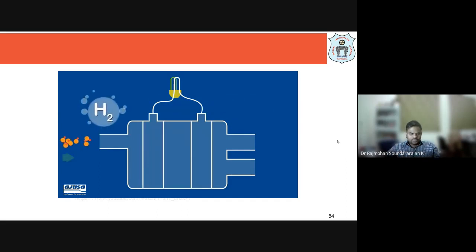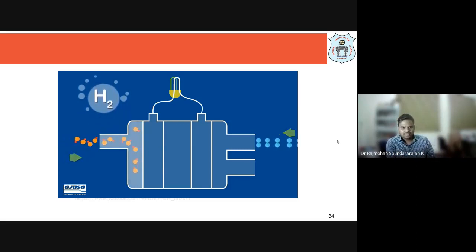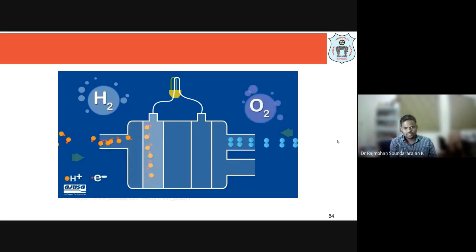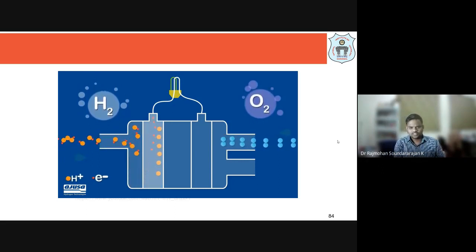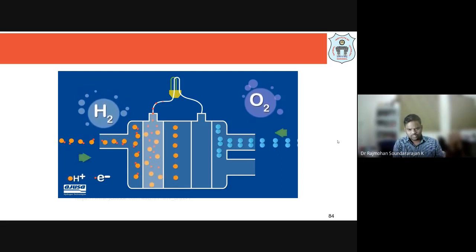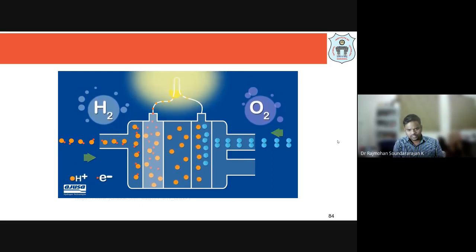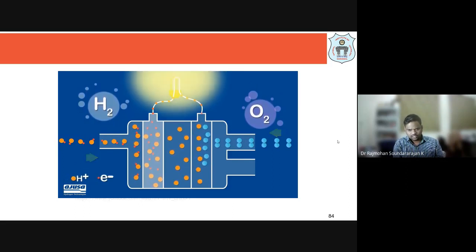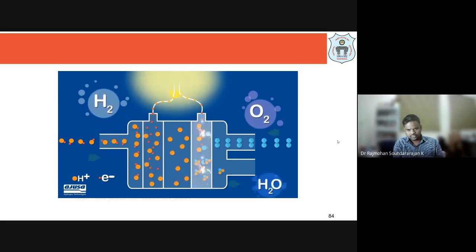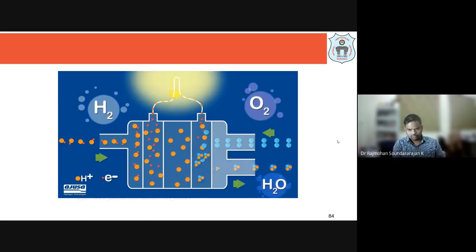Hydrogen enters the anode side, oxygen enters the cathode side, and only H plus ions pass through the membrane or electrolyte. When the H plus ions go to the right-hand side, the oxygen, H plus ions, and the electrons which have entered form water molecules. The formed water leaves the system as a byproduct.